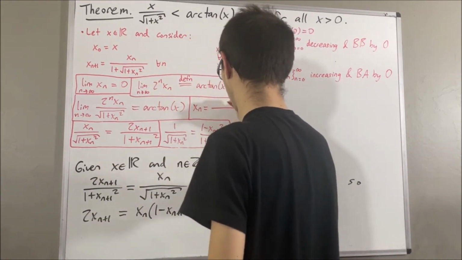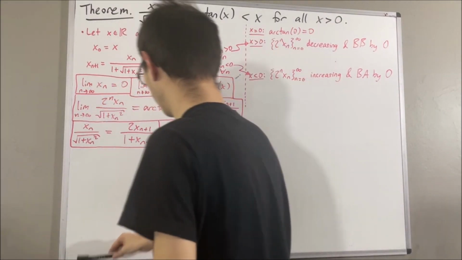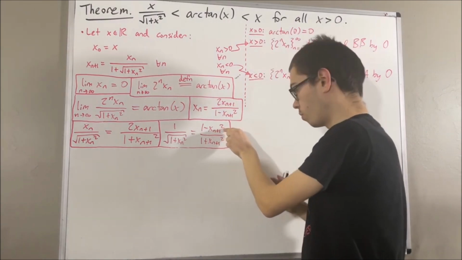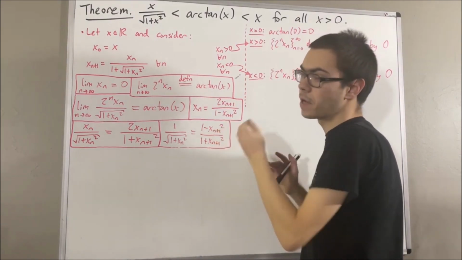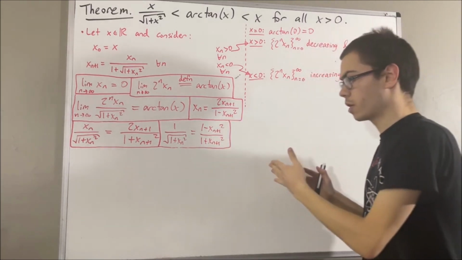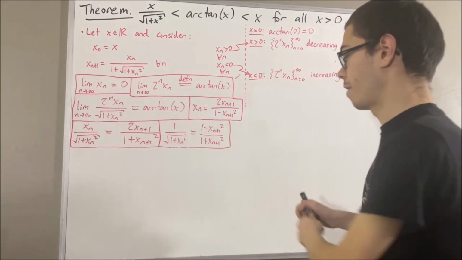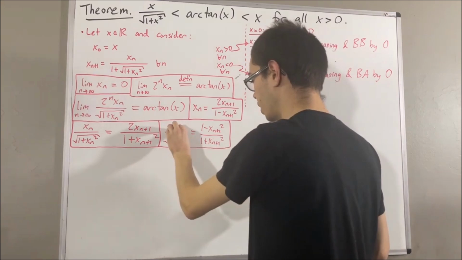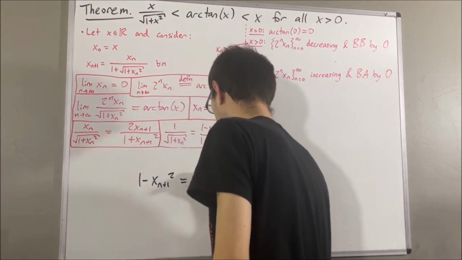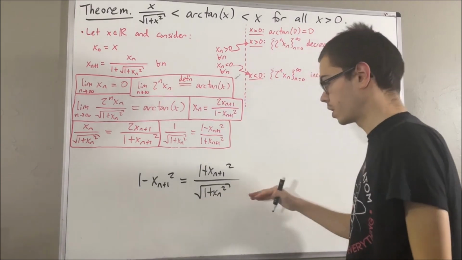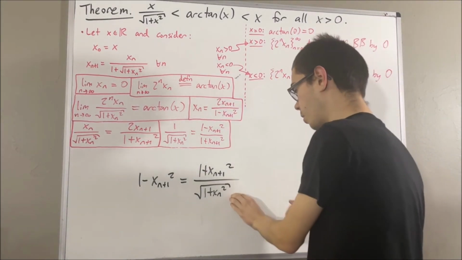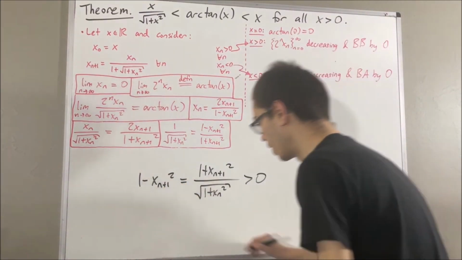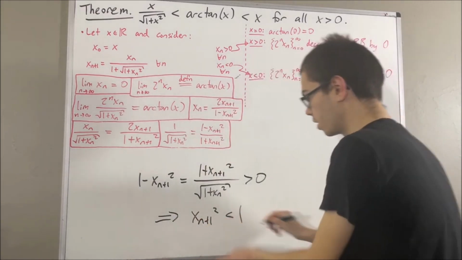So we just said that 1 minus x_{n+1} squared is non-zero, which is equivalent to saying x_{n+1} squared is not equal to 1. In fact, we can show x_{n+1} squared is less than 1. Right, that follows easily from this. So if we just multiply 1 plus x_{n+1} squared to the other side, we have this. But the numerator is bigger than 0, the denominator is bigger than 0. So this guy is bigger than 0. So if we add x_{n+1} squared to the other side, we get x_{n+1} squared is less than 1.